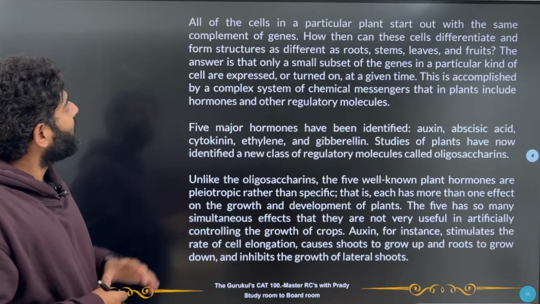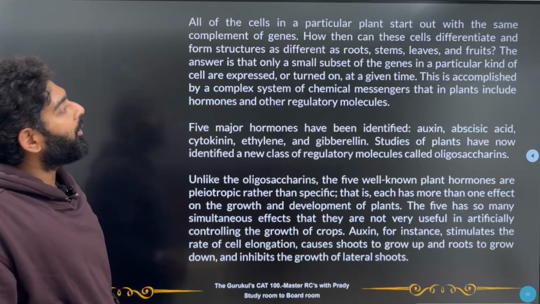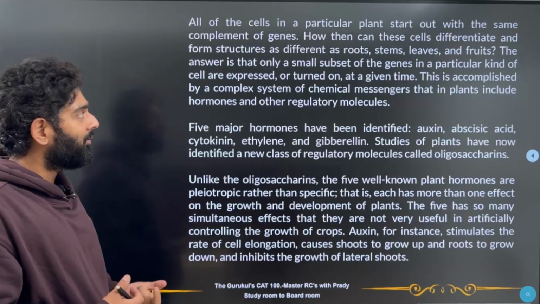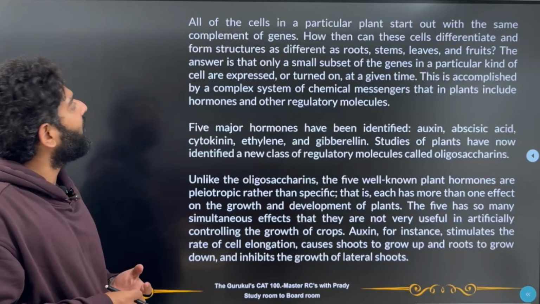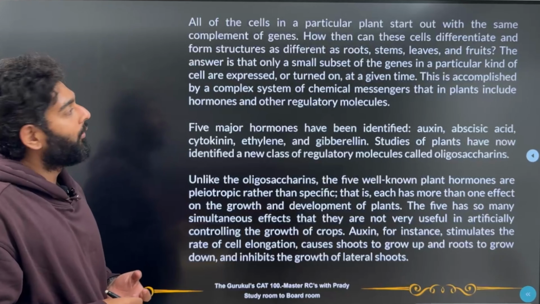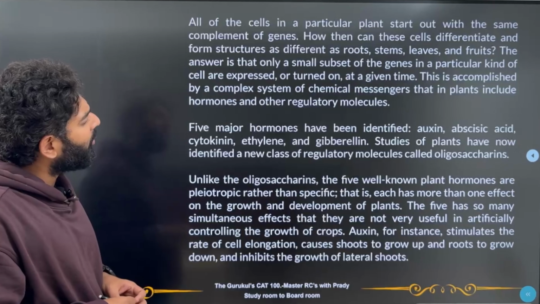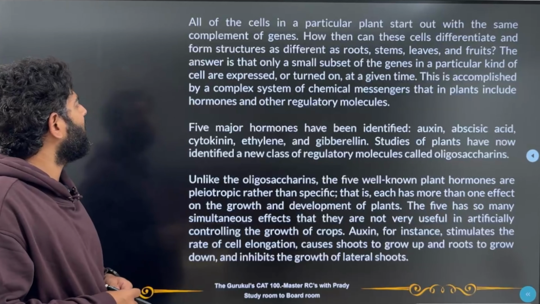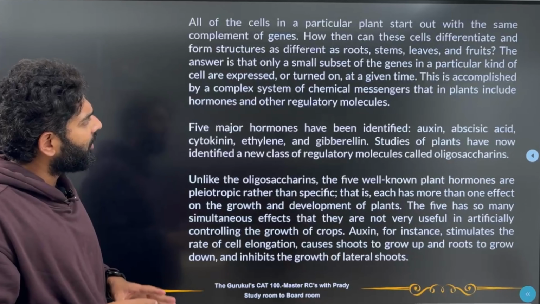So, what does the first paragraph tell us? All of the cells in a particular plant start out with the same complement of genes. How then can these cells differentiate and form structures as different as roots, stems, leaves, and fruits? The answer is that only a small subset of the genes in a particular kind of cells are expressed or turned on at a given time.